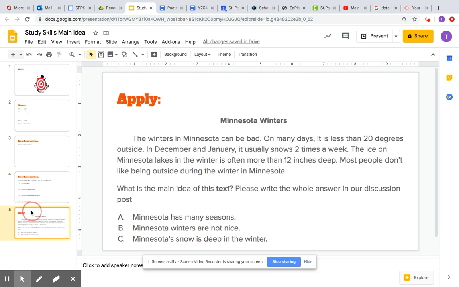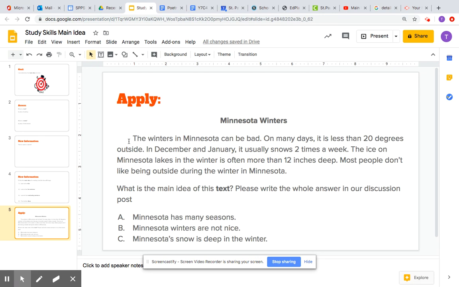So now we're going to practice. What I'm going to do is I'm going to read this paragraph, and you're going to get to choose one of these three answers here. And what we would like you to do then is write one of these answers, what you think is correct, in our discussion post, okay? So here we go with the reading.